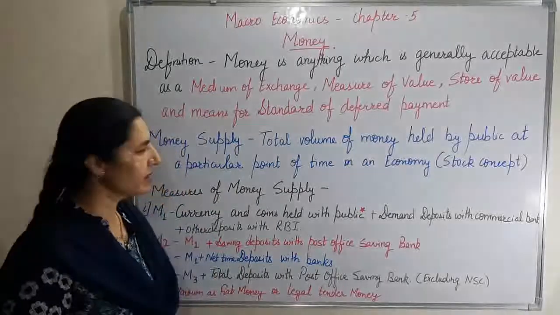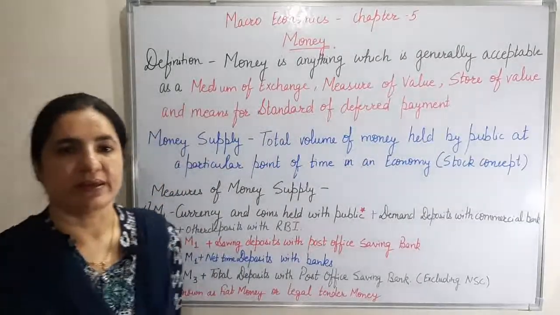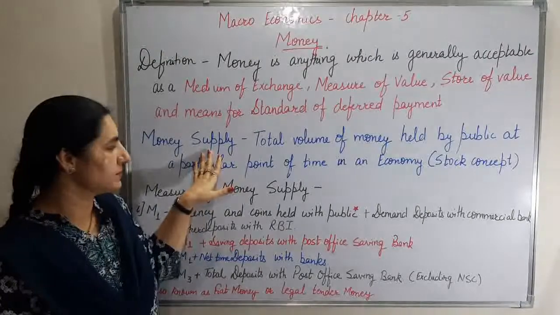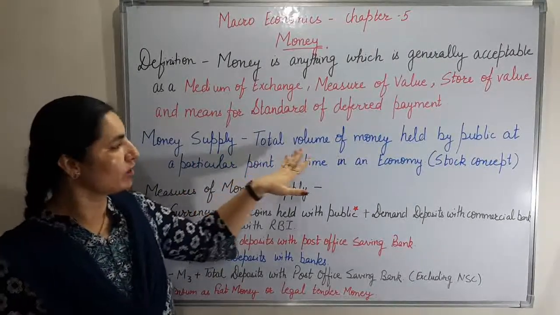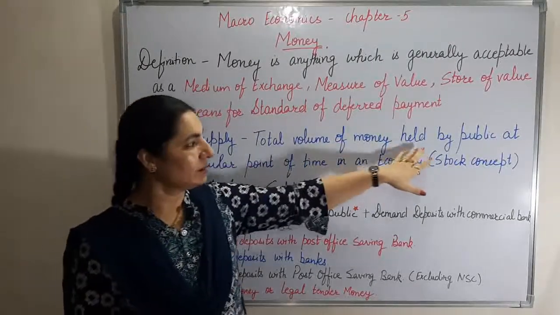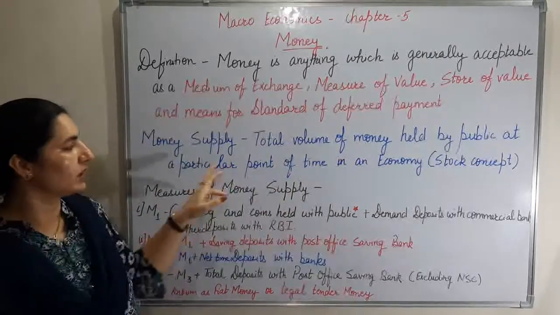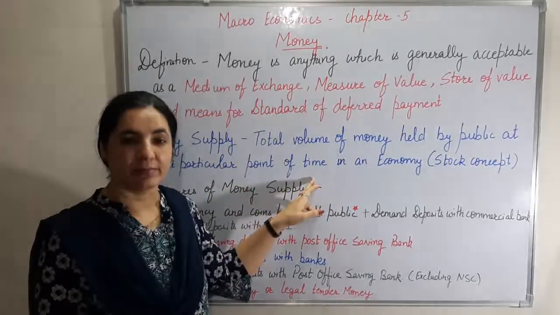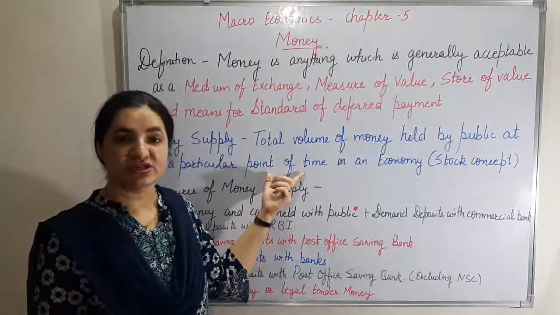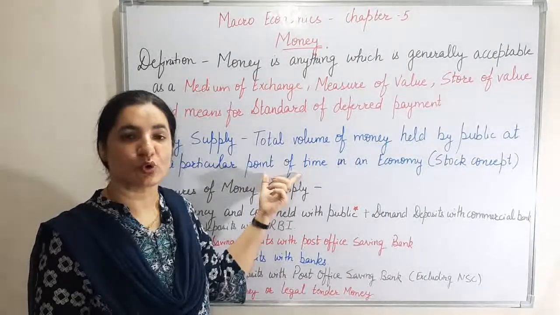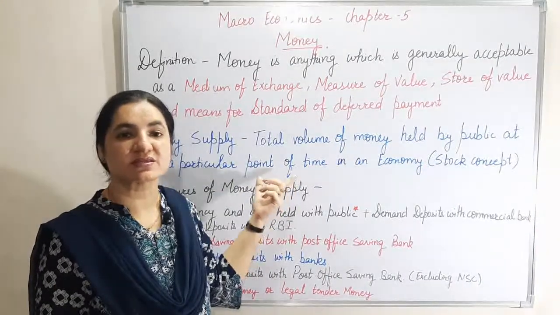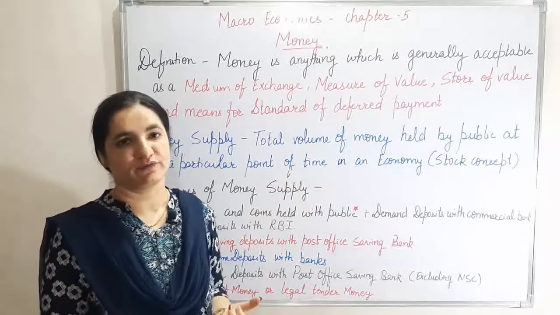The next part of the chapter is money supply. Money supply is the total volume of money held by the public at a particular point of time. It is specifically mentioned that it is a point of time. It means it is a stock concept and not a flow concept.